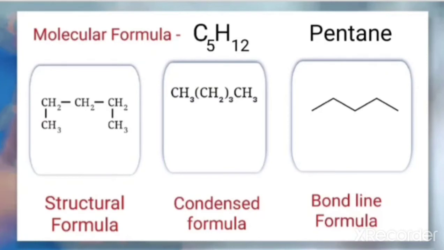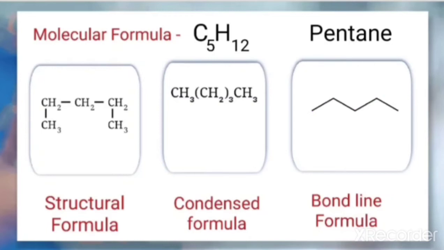So let us count how many carbons are here. This tip is a carbon, this is the second carbon, third, fourth, fifth carbon. So a total of 5 carbons are there, and it is understood that it is pentane, because the number of hydrogens is not represented and we are just representing in the form of bond line.